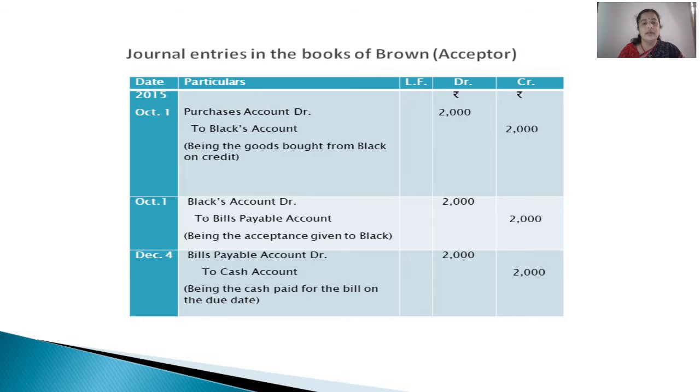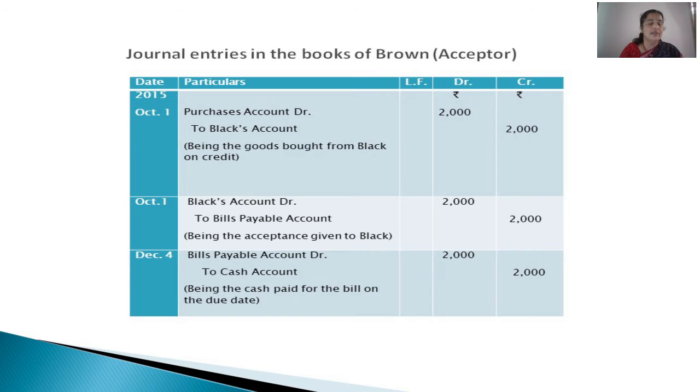Who gave this benefit of purchasing goods from him on credit? Black gave this. So debit the receiver, credit the giver of the benefit. So to Black's account. Then on the same date, we gave the acceptance on the bill that is drafted by Black on us.